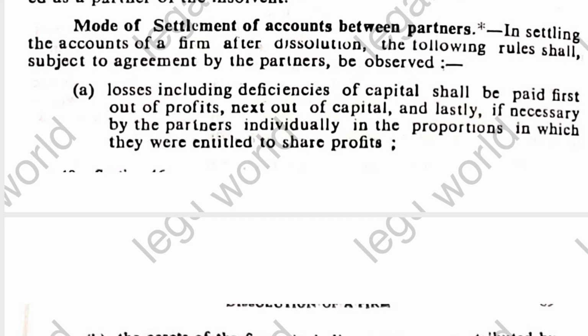Now we talk about the modes of settlement of accounts between the partners on the dissolution of the firm. In settling the accounts of the firm after the dissolution, certain rules must be followed, subject to the agreement between the partners.